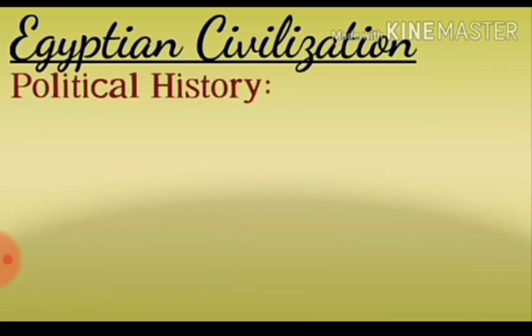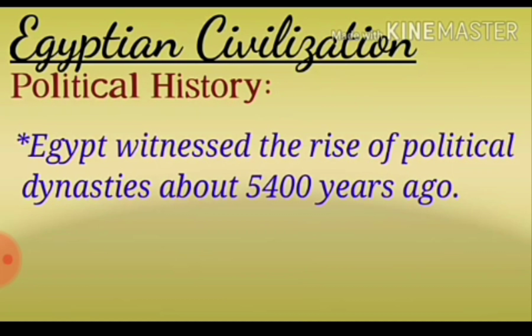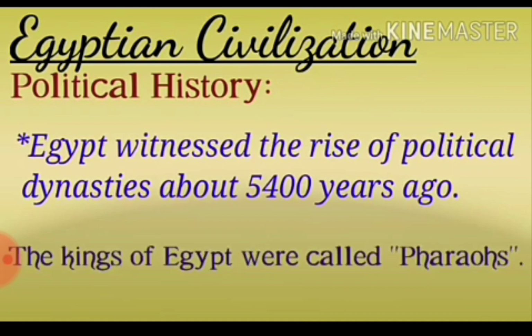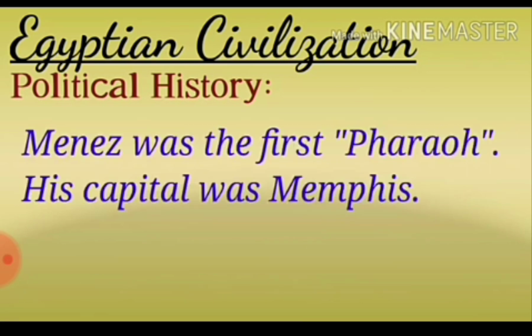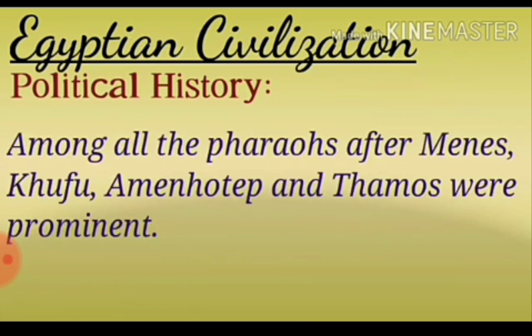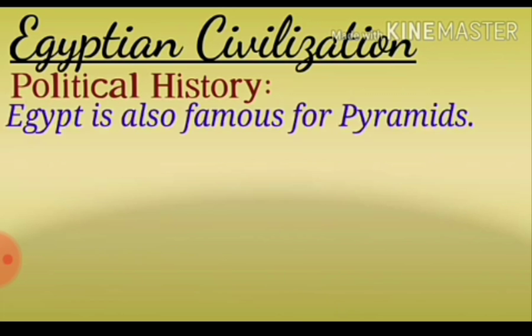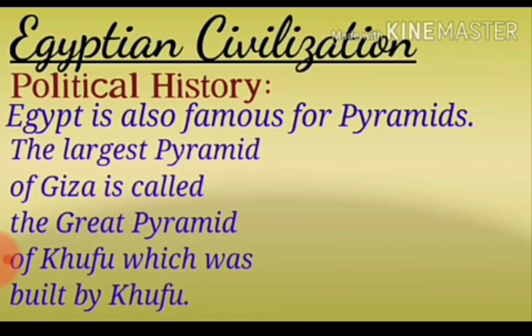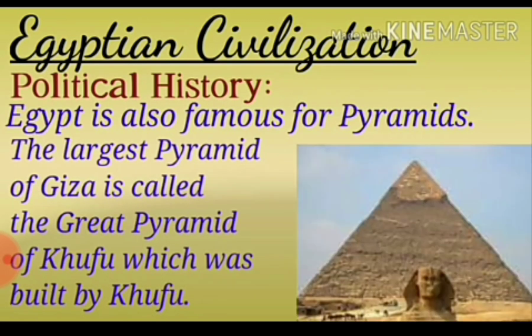Now, political history of Egypt. Egypt witnessed the rise of political dynasties about 5,400 years ago. The kings of Egypt were called pharaohs. Menes was the first pharaoh. His capital was Memphis. Among all the pharaohs after Menes, Khufu, Amenhotep and Thutmose were prominent. Egypt is also famous for pyramids. The largest pyramid of Giza is called the Great Pyramid of Khufu, which was built by Khufu.